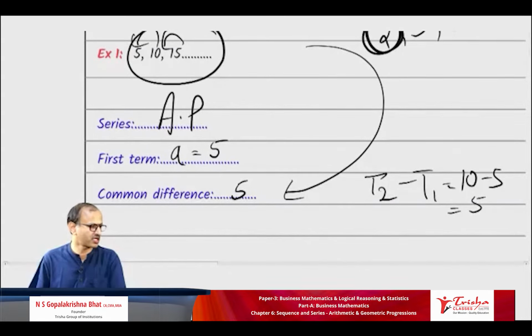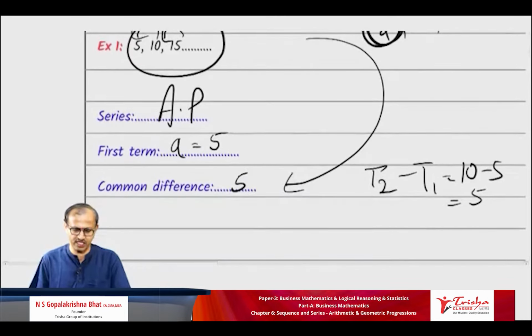Okay. Take it, no problem. Yeah, this you have to write down. 5, 10, 15. The series is AP. First term is A. Common difference is 5. I explained why it is so. If you want, I will explain it again.